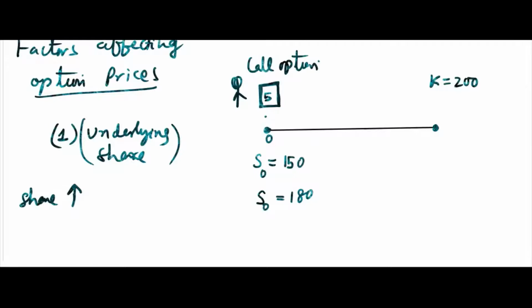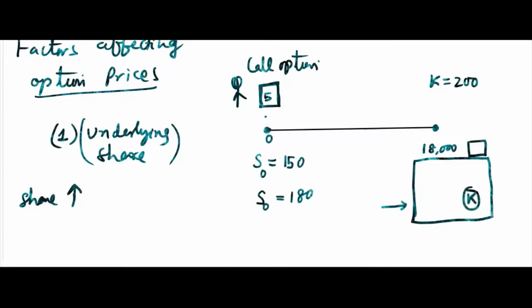For that you need to wait 1 hour or half an hour. Even after 5 to 10 minutes you will be able to know if the share price goes up. Suppose you see the website and the share price is 18,000, and for a particular expiry date you have the call option listed here. You have to choose K and the expiry, these two. The share price you will get here, this is fixed. Presently it's 18,000.